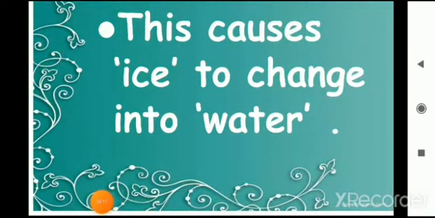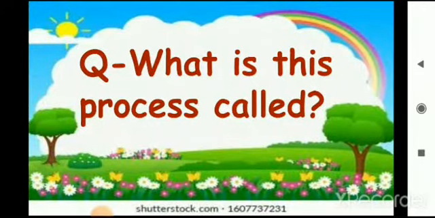That's why when we heat the ice, the particles of ice gain energy and they start moving apart. That's why the ice that is in solid state changes into liquid state on heating. Clear? Now moving towards our second question.